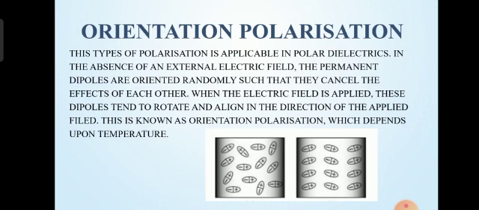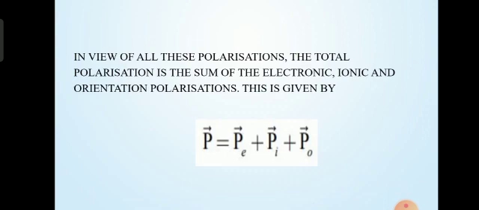Now, orientation polarization. This type of polarization is applicable in polar dielectrics. In the absence of an external electric field, the permanent dipoles are oriented randomly such that they cancel the effects of each other. When the electric field is applied, these dipoles tend to rotate and align in the direction of the applied field. This is known as orientation polarization, which depends upon temperature. The total polarization is the sum of the electronic, ionic and orientation polarizations, given by P = Pe + Pi + P0.